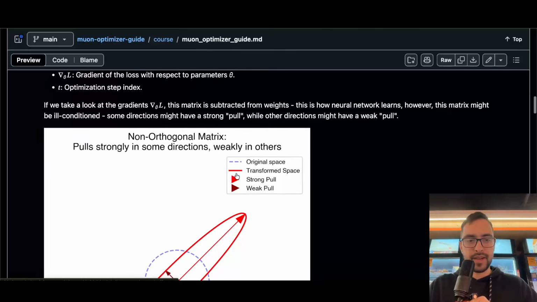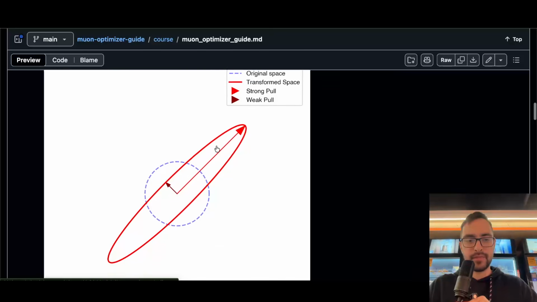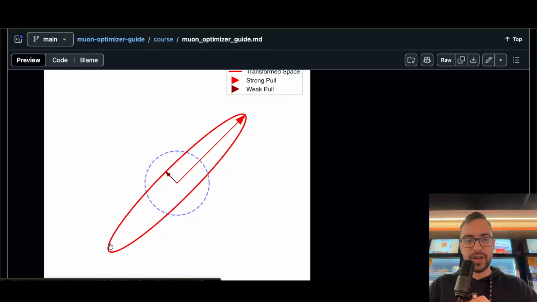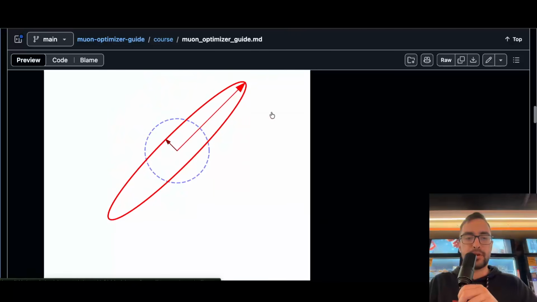Now the problem with AdamW and what can happen is, you see the weight matrix. The matrix might have some singular values, some directions that pull strongly in some direction and weakly in other directions. So what does that mean? This is the problem with AdamW.